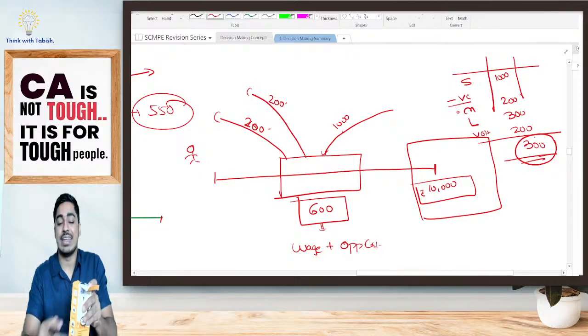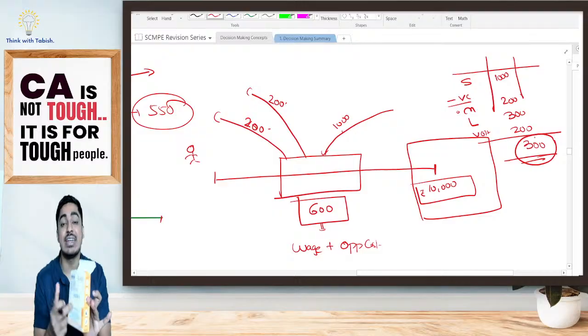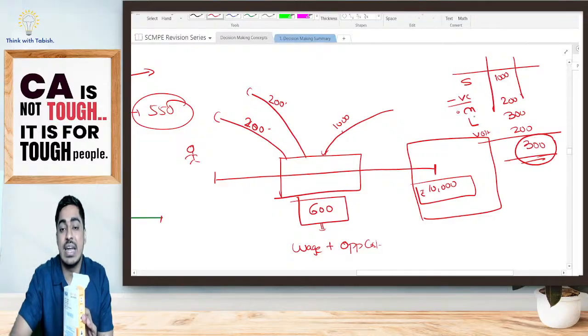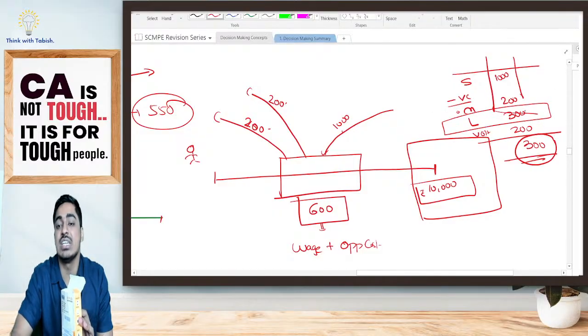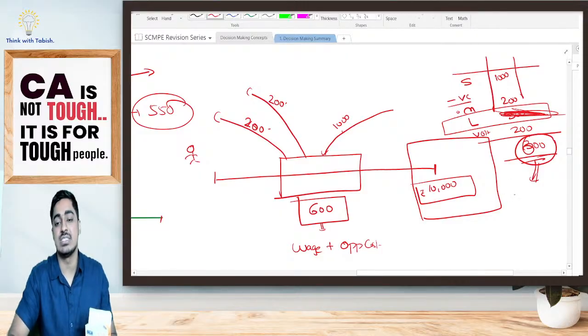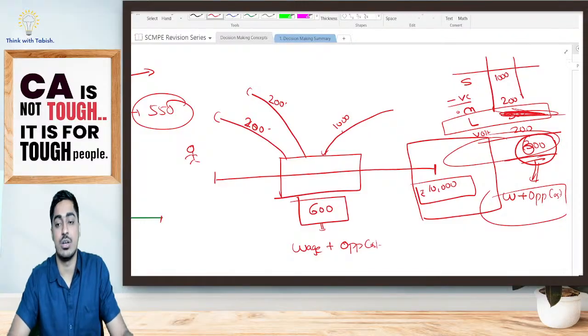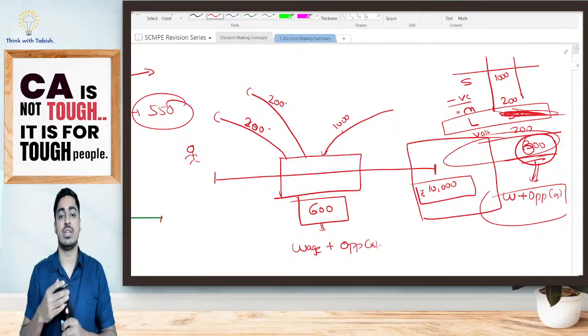However, I know that net cash available with me is not 300. Books is telling me that contribution is 300. But I know that this labor cost is just a notional amount that I have shown. That means net cash that is available with me is 600. What is the 600, students? It is my wages 300 plus my opportunity cost, which is my contribution. Is it clear? Did you get the logic, students?